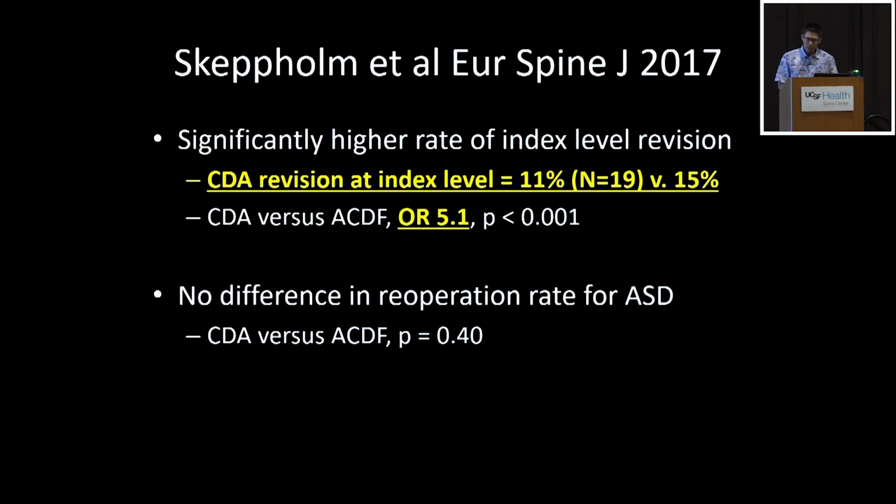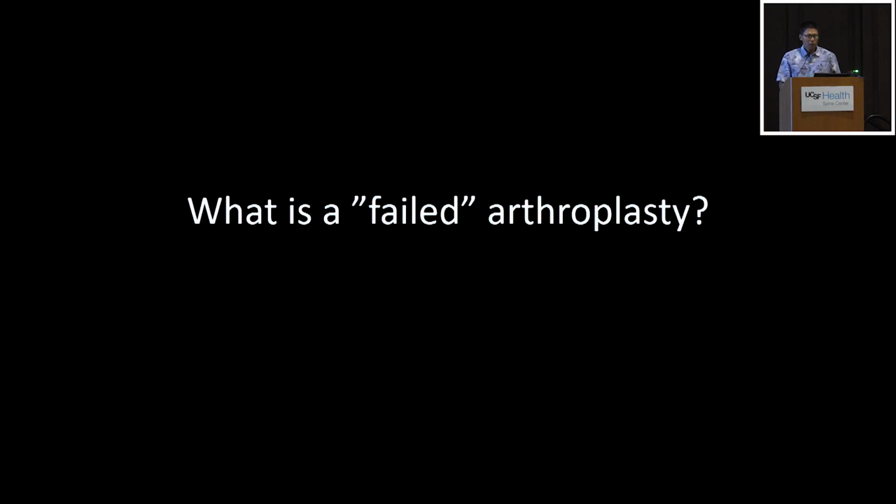But the number that they found in their own patients was an 11% risk of revision at the index level, compared to 15% in their ACDF. This is a significant difference, with significant odds of having a revision if you did cervical disc versus ACDF. And there was no change in their reoperation for adjacent segment disease between arthroplasty and fusion. So that's just the scope of the problem. It's out there. I think it's increasing because of increased use of cervical disc, but also because our indications may not be as tight as what was looked at in the IDE trials.